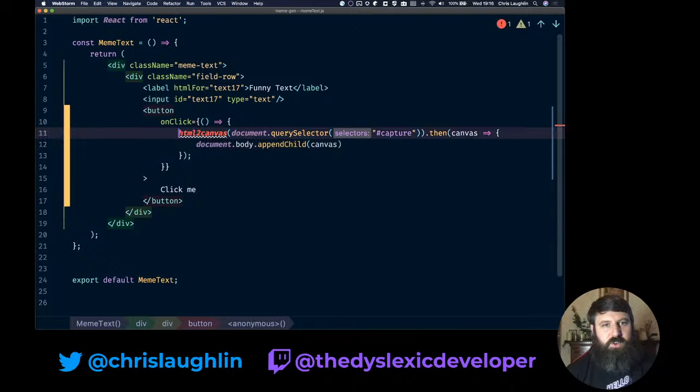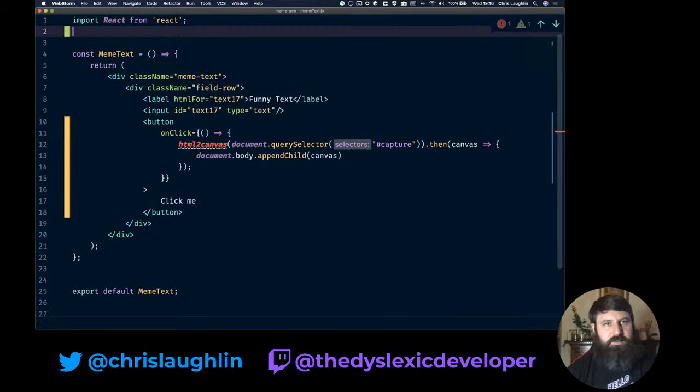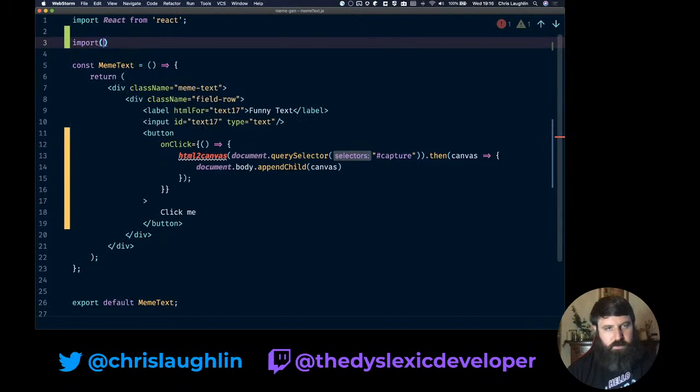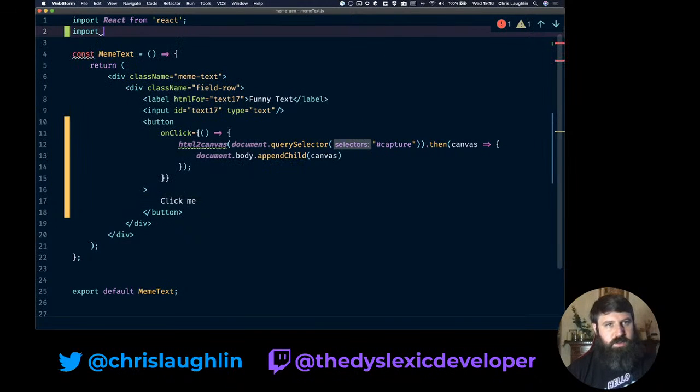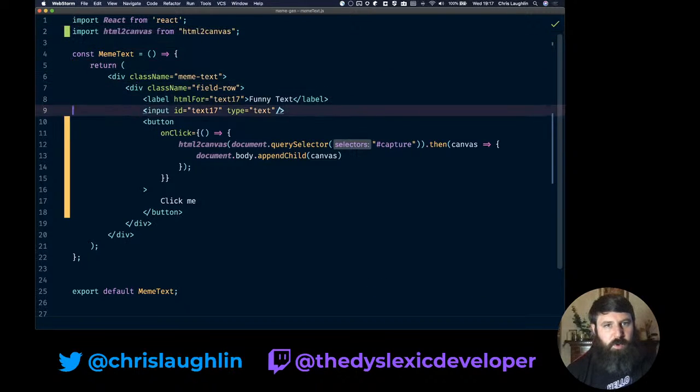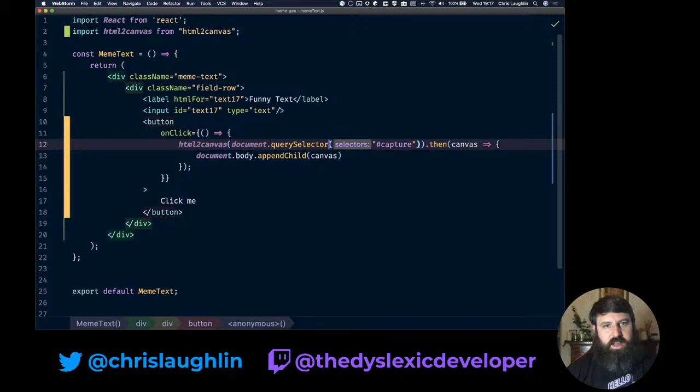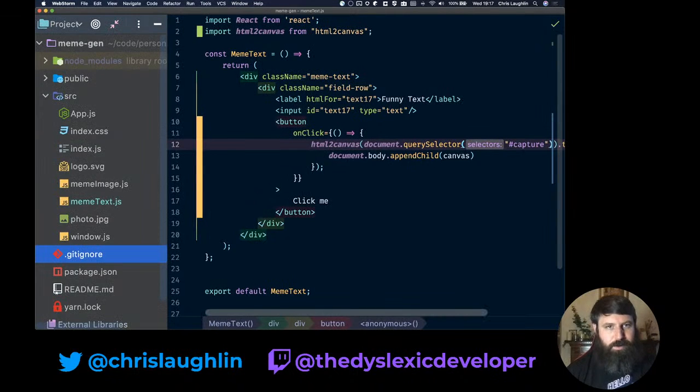So we need to import our HTML to canvas library. So import, and we're going to say HTML to canvas. Oh, auto-completed for us already. So we're importing that from there. In its example, it had capture. For us, it's going to be different. So we want to grab our image.